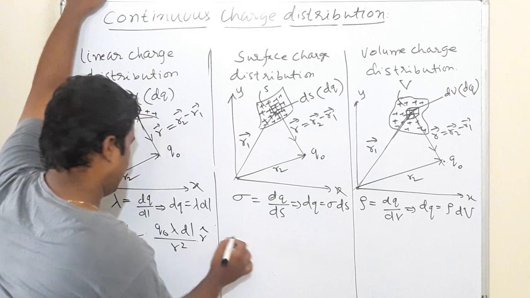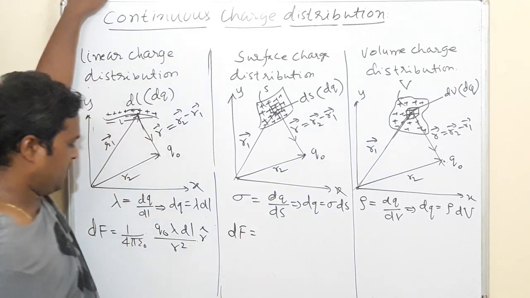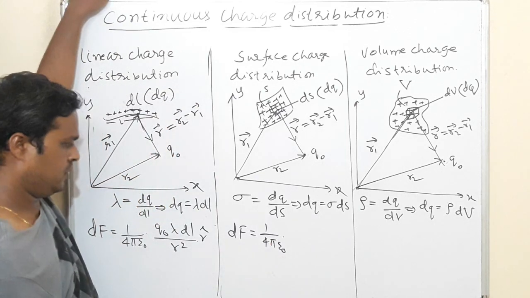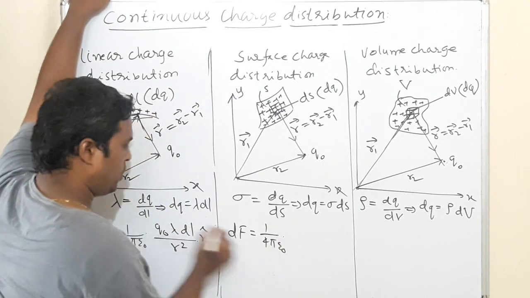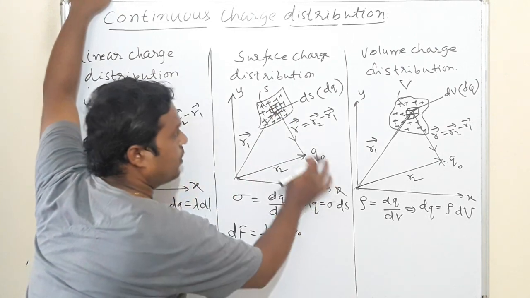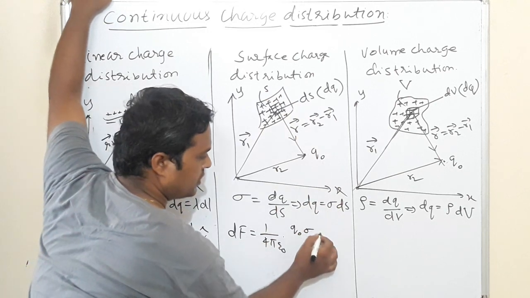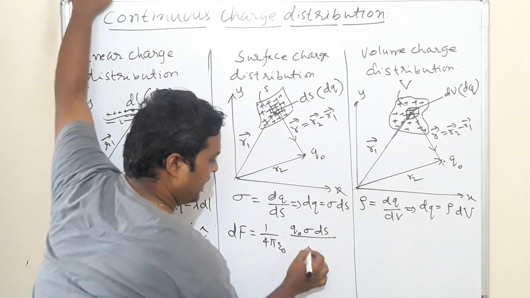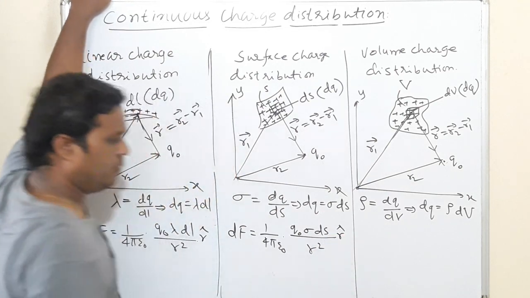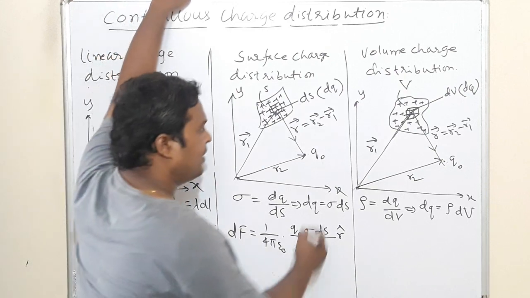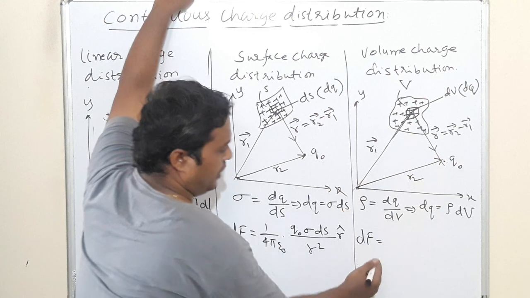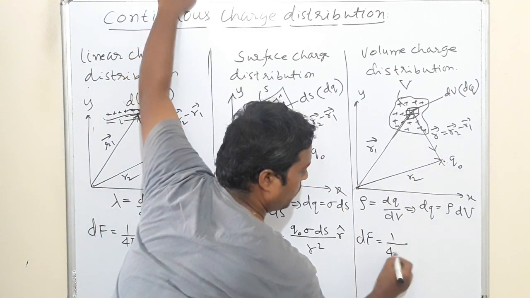Then dF is equal to what? 1 by 4 pi epsilon naught. What is Q? Q naught into dQ, Q1 into Q2. What is Q2? Sigma ds divided by r square, times the unit vector, which represents the direction. Again, what is dF here? The small force acting on this will be equal to, again, 1 by 4 pi epsilon naught.